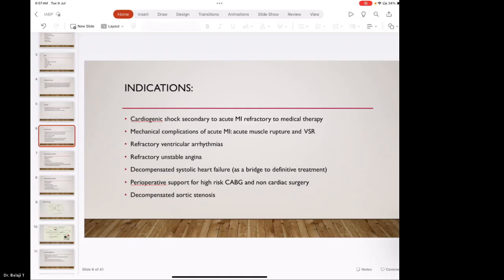We know that 70% of coronary artery supply occurs during diastole and 30% during systole. So you explained how it reduces cardiac work and improves the oxygen supply and consumption ratio.